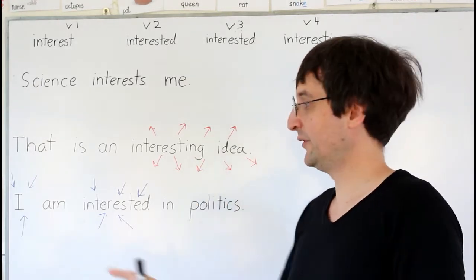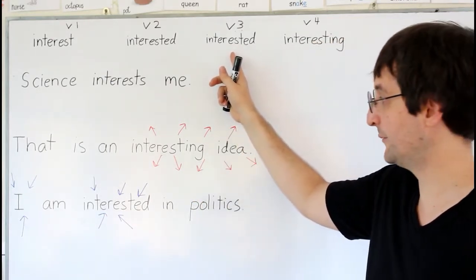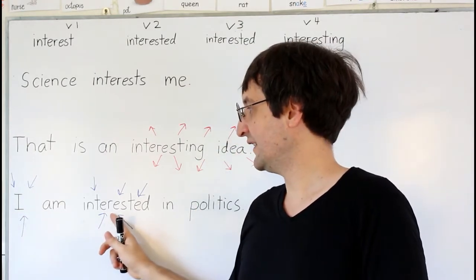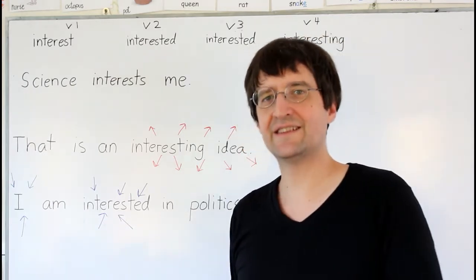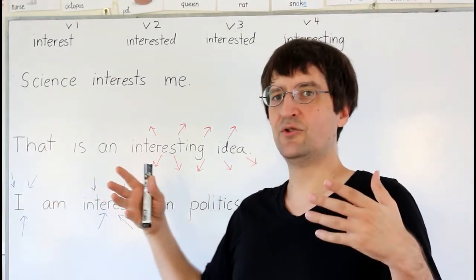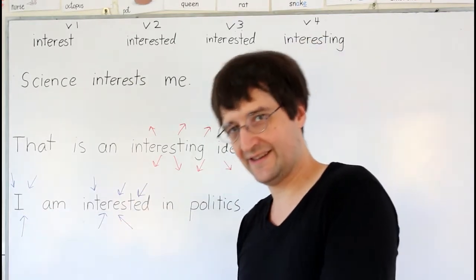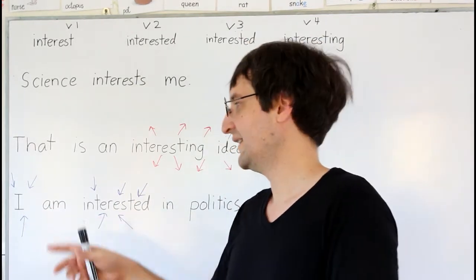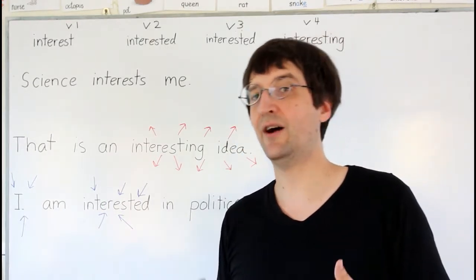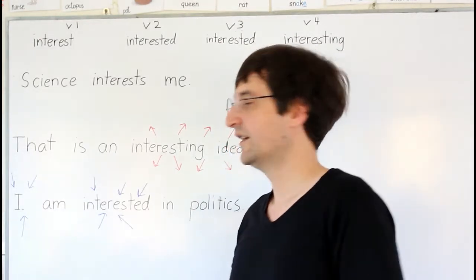Whereas in the next example, I am interested in politics. We're using the past participle form, and it's describing I, and it's using its energy that it still has. It's not a verb, but it's a verb form. It's using that to use its energy on me to make me interested. It's using its energy on the noun that it's describing. In this case, the subject I, or the pronoun. Okay, another example.